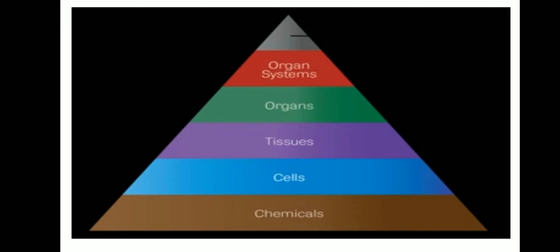They are grouped to form the tissues, and the tissues are grouped to form the organs, and the organs form the organ system. So the entire organism is formed with the help of the organ systems. They are working together to form an organism.